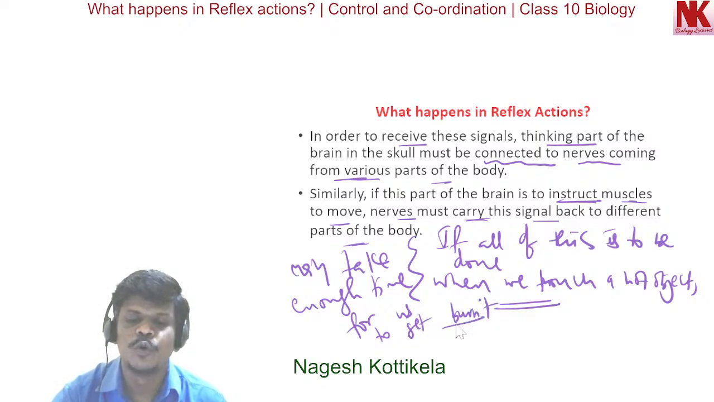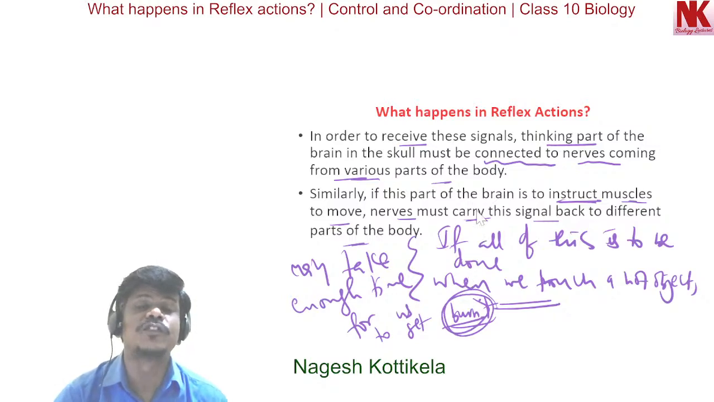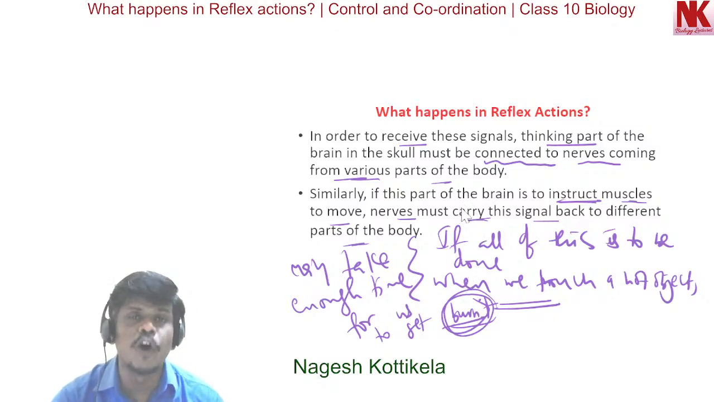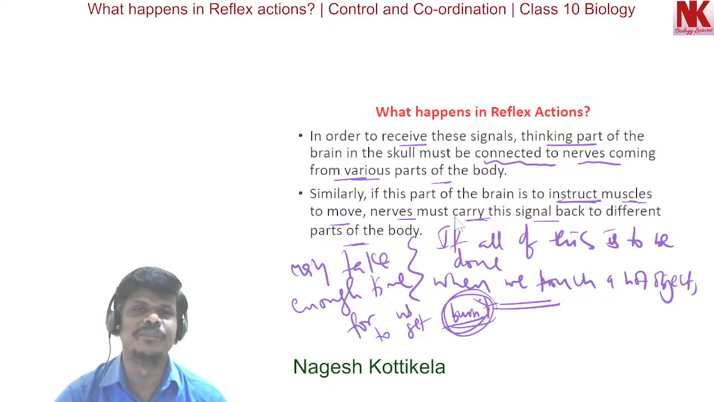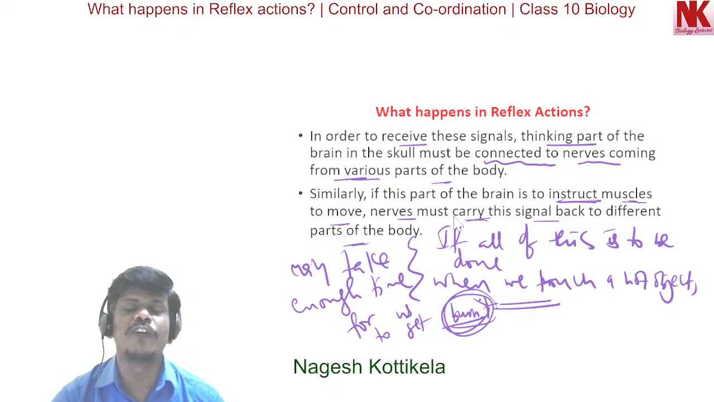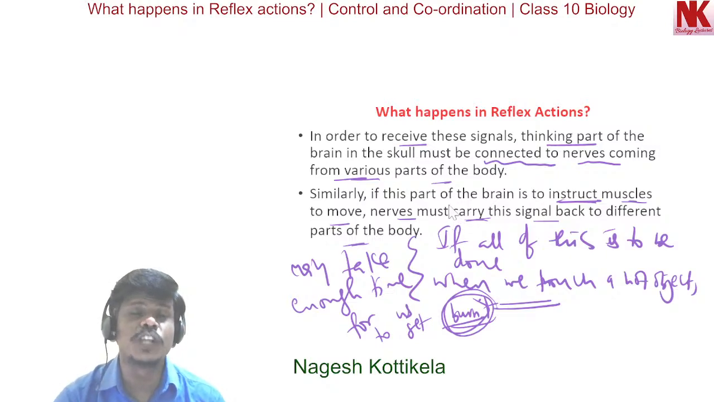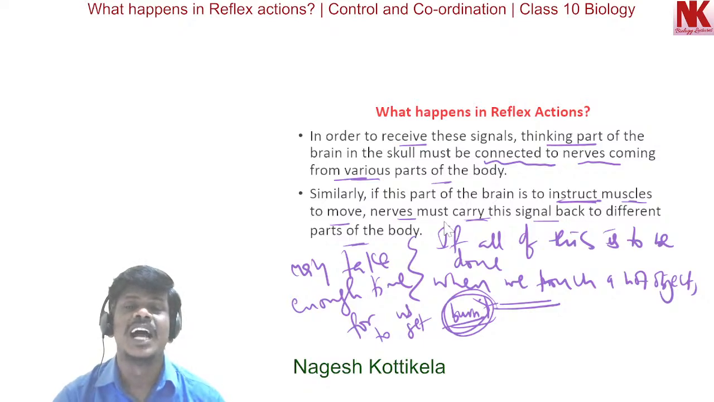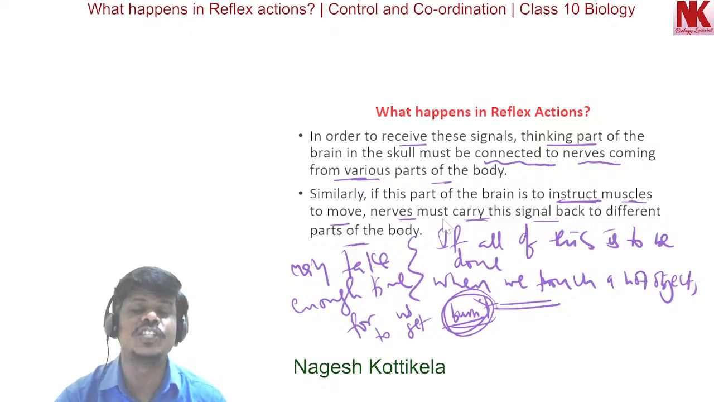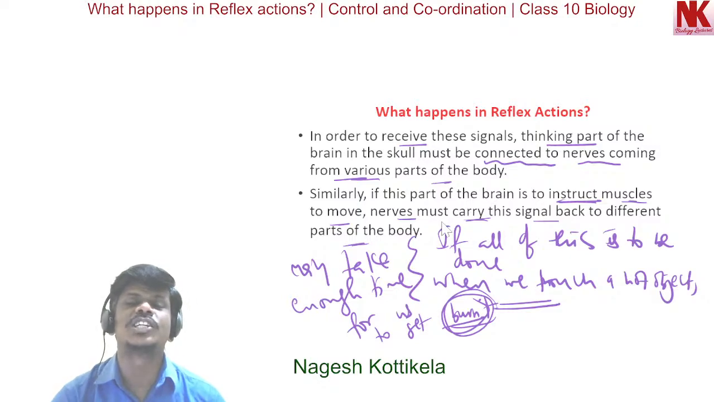So this will be the consequence if the thinking tissue is involved while withdrawing the hand from the flame. When we touch a flame or a hot object, if the thinking tissue is involved, it takes time to take a decision and to send signals to the muscles in different parts of the body, and during this time period the hand gets burnt. So that is the dangerous situation for us as well as any other animal that touches flame.